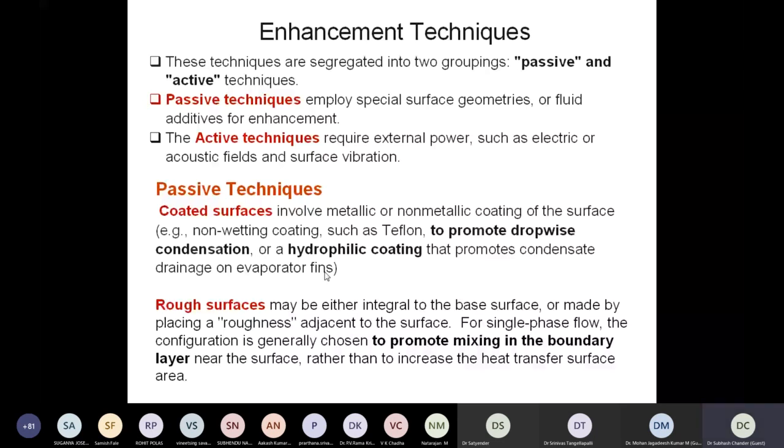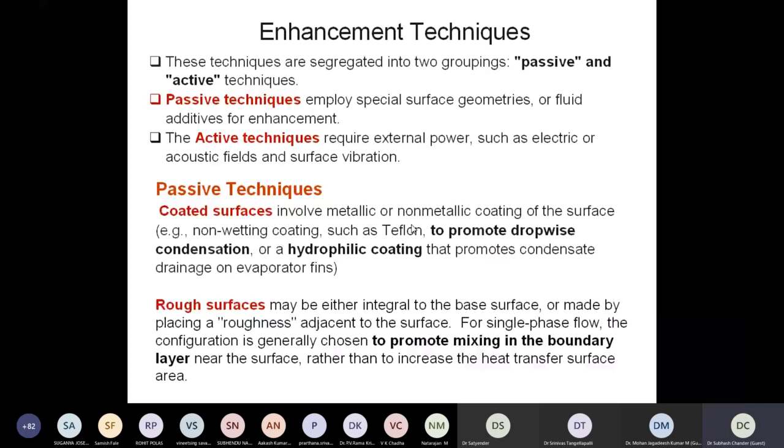Rough surfaces may be either integral to the base surface or made by placing roughness elements adjacent to the surface. For single-phase flow, the configuration is generally chosen to promote mixing in the boundary layer near the surface rather than to increase the heat transfer surface. So the roughness elements that we generally provide very near to the surface are basically trying to trip the laminar sublayer, because when we talk about heat transfer from the surface to the fluid, or fluid to the surface, the laminar sublayer offers a lot of resistance to the heat flow from one direction to the other.